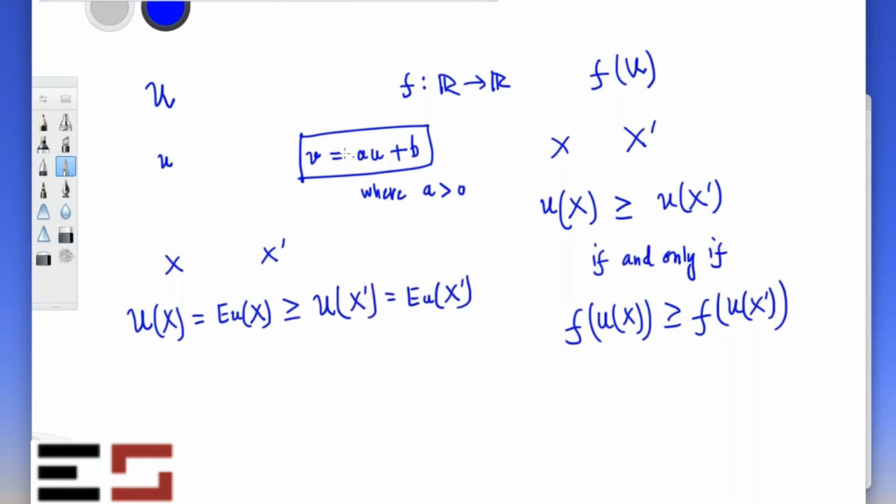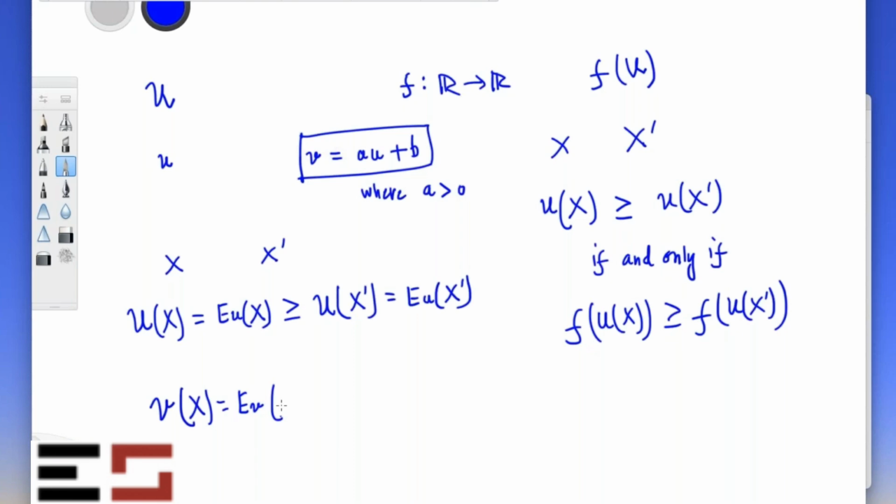Now I'm going to show that if instead of u you use v, this inequality will be preserved. So basically you will still rank lottery x over x prime. Let's show this. Let me call this capital V of x, which is expected v of x. What is expected v of x?